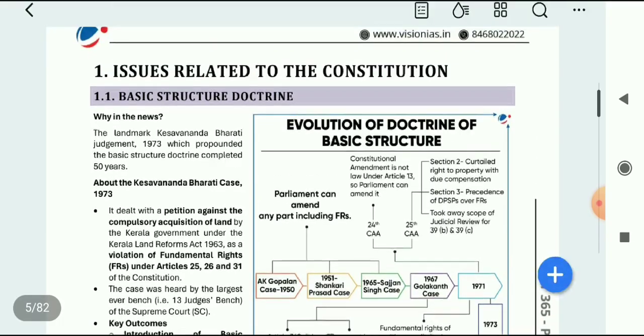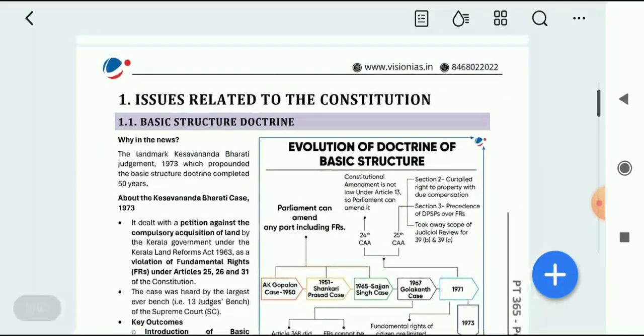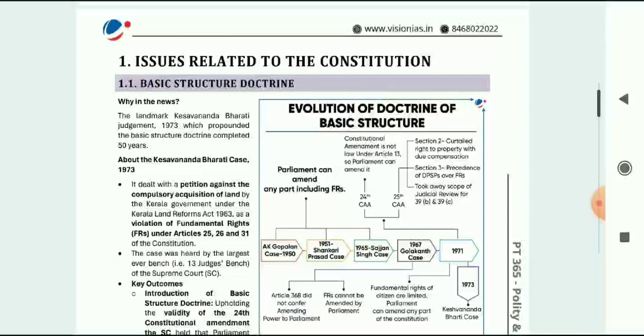So first is a very important and very recurring topic, and I hope you all know this topic very well. That is the basic structure doctrine.